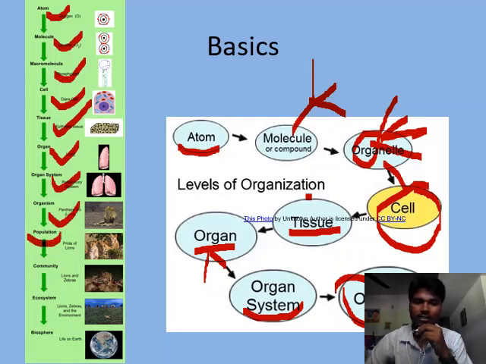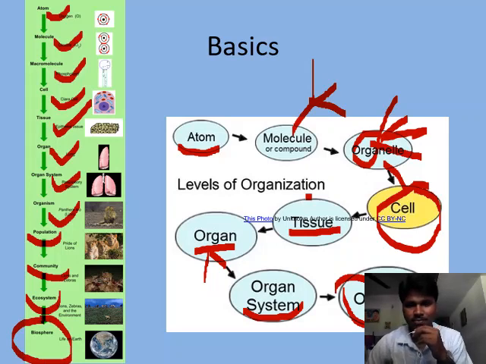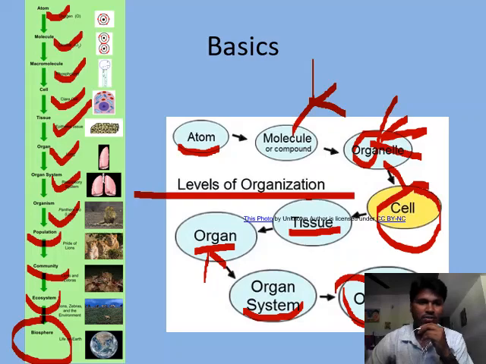similar organisms grouped together and sharing a common habitat are known as a population. Different populations live in a community, and ecosystems are made of different communities, and different ecosystems all together make a biosphere. This is the organization of life. Let us go further.